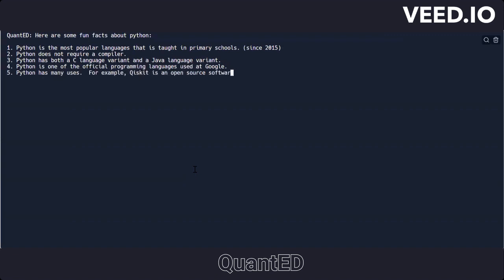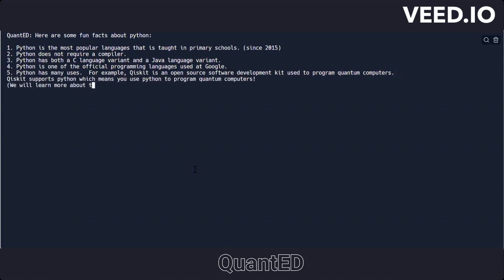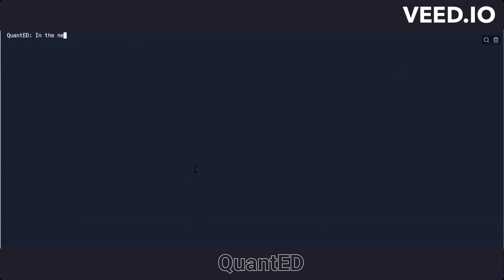Python has many uses. For example, Qiskit is an open source software development kit used to program quantum computers. Qiskit supports Python, which means you can use Python to program quantum computers. We'll learn more about this in some of the future videos. In the next video, we'll be learning about the basics of Python.